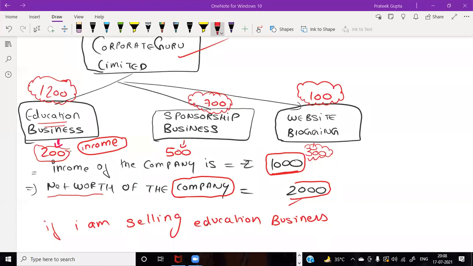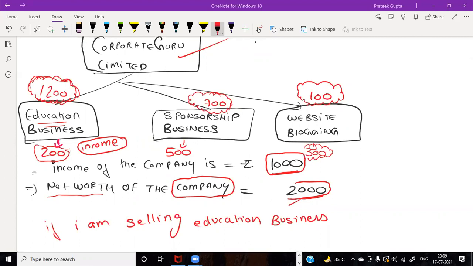But let's say the investment in the education business is rupees 1200 and my net worth is rupees 2000. Do let me know again the answer in the chat box. This is the other method which we have studied. So we have two methods: the income method and the investment method. In the income method, we see more than 20% of the total income. But in the investment method, we see exactly 20% or more.